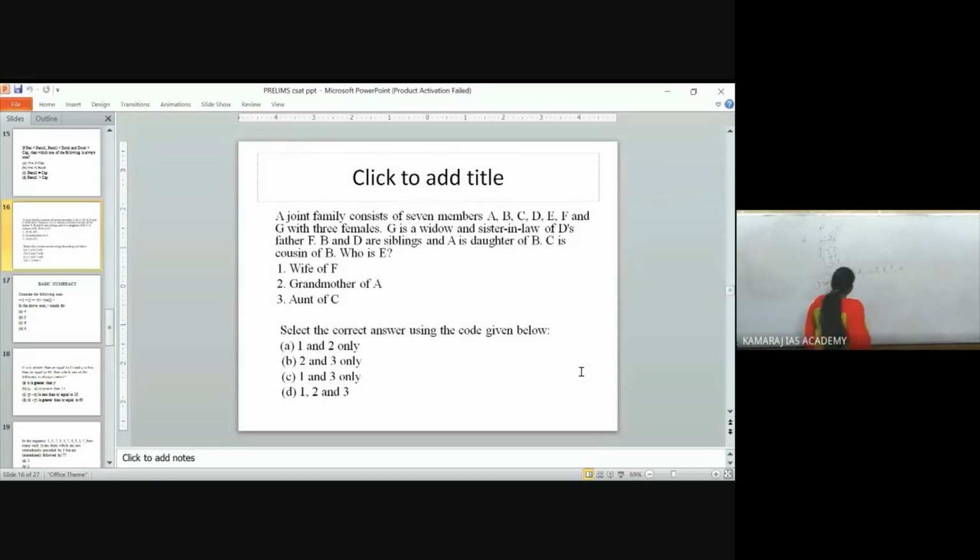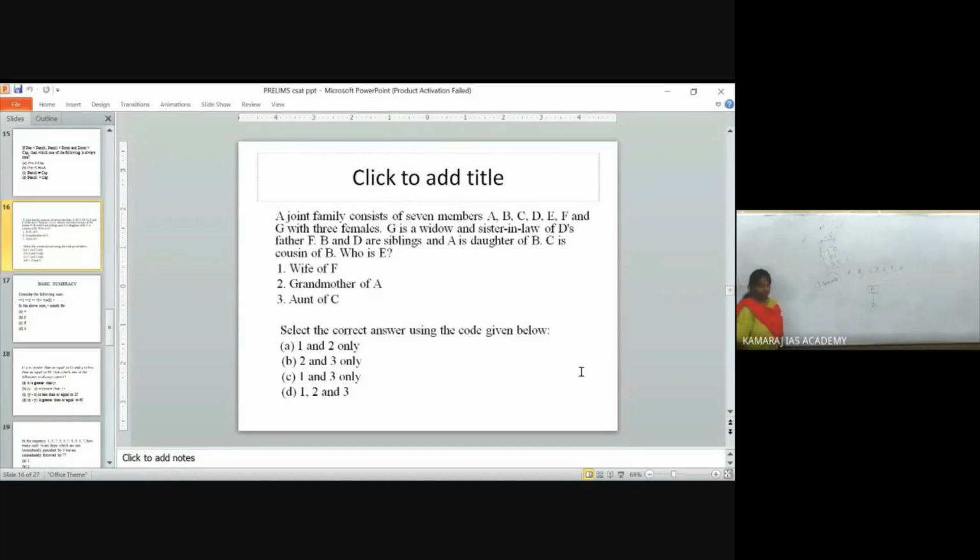See, the first statement is given. You have 3 females. G is a widow and sister-in-law of D's father F. So D is there. D is having a father F. So F is a male, right?